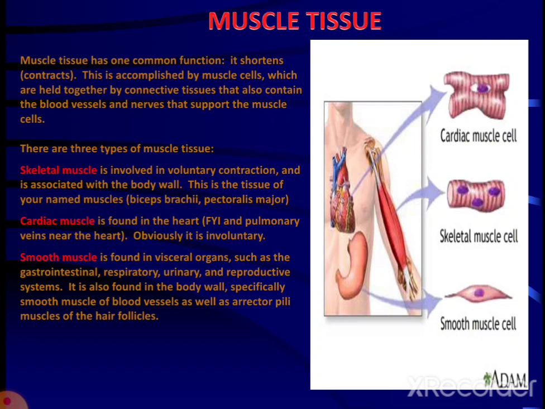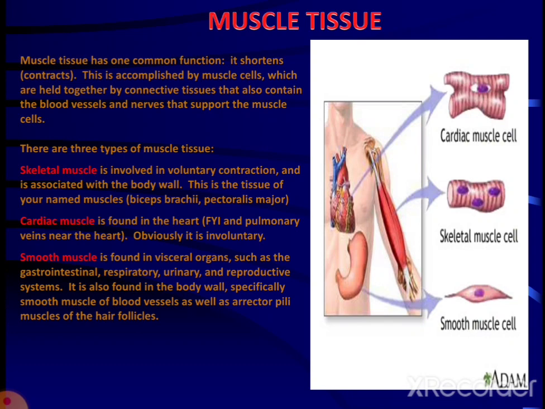Skeletal muscle is involved in voluntary contraction and is associated with the body wall. This is the tissue of your named muscles, for example, biceps brachii, pectoralis major. Cardiac muscle is found in the heart and it is involuntary. Smooth muscle is found in the visceral organs like the organs of GIT, respiratory system, urinary system, reproductive system. It is also found in the body wall, specifically smooth muscles in the blood vessels as well as arrector pili muscles of the hair follicles.